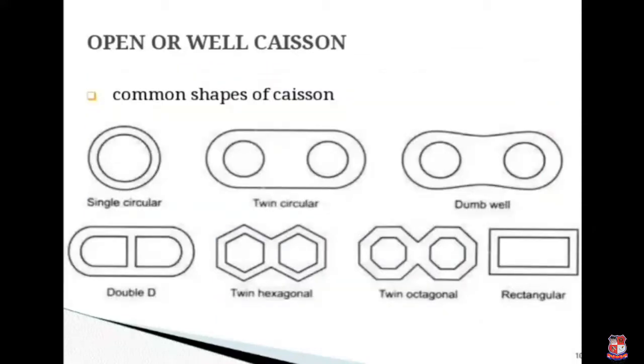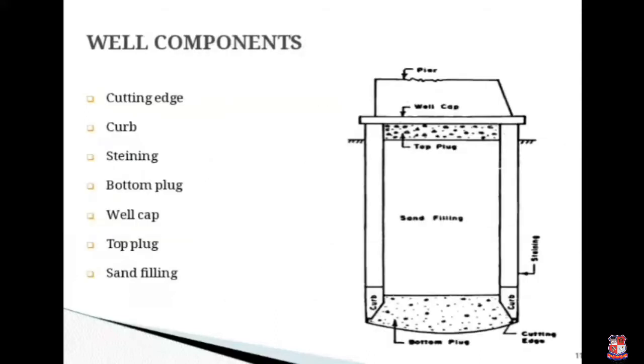Next, open or well caisson. Common shapes of caisson are single circular, twin circular, dumbbell, double D, twin hexagonal, twin octagonal, rectangular. Next one is well components. You can see all the well components in the figure, which are cutting edge, curb, steining, bottom plug, well cap, top plug, sand filling.